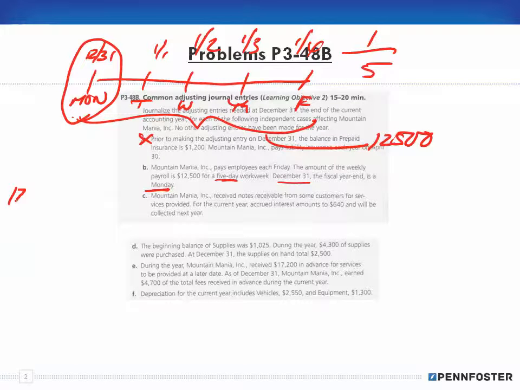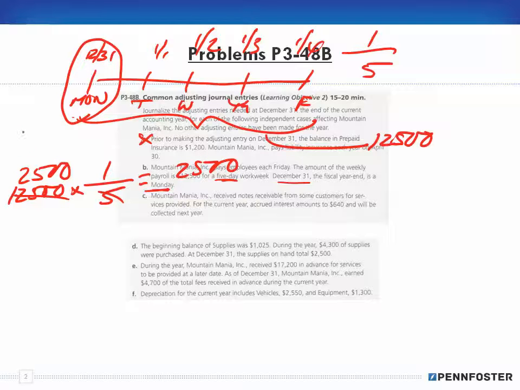So we take our $12,500 and multiply it by 1 day, which is Monday, over the 5 days in the week, and then we do the math. So 5 into 12,500 goes $2,500 times 1, so we have $2,500.